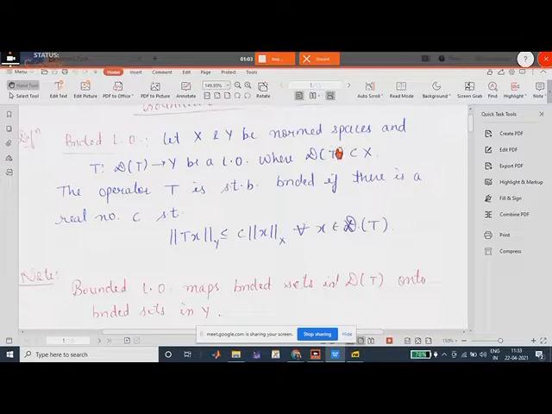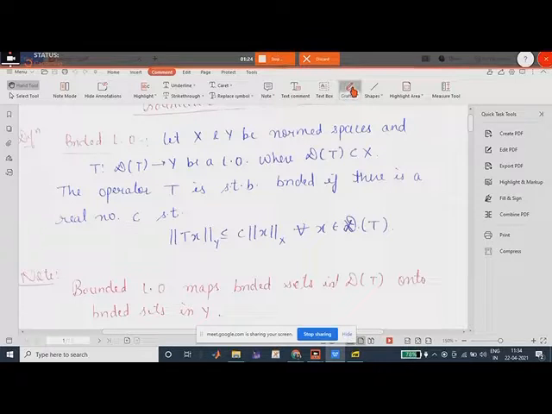X is a normed space, then the operator T is said to be bounded if there is a real number C such that the norm of Tx is less than or equal to C times the norm of x, where C is a real number. You have to note this. This is an important part, that this C is a real number. So norm of Tx is less than or equal to C norm of x, where x belongs to the domain.